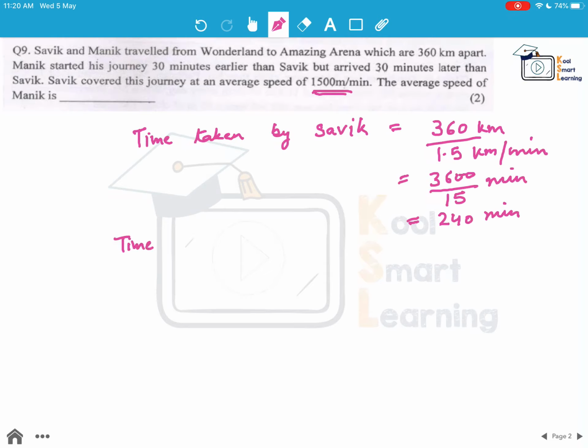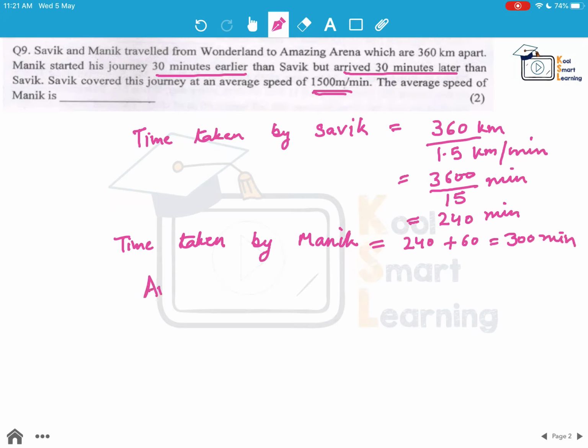So now we know that Manik takes 60 minutes more than Savik. How? Manik started 30 minutes earlier and arrived 30 minutes later, which would mean 30 plus 30, 60 minutes more than the time taken by Savik. So this becomes 240 plus 60, which is 300 minutes.